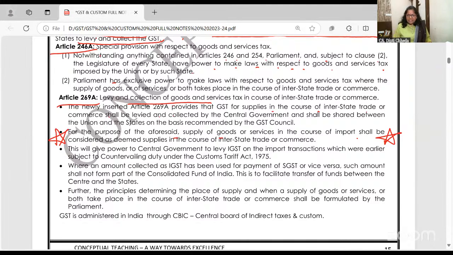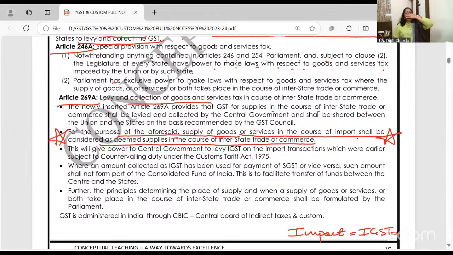When we do the third class on supply. For the purpose of aforesaid supply, goods and services in the course of import shall be treated as interstate supply. GST. I want all of you to write. Import of goods is treated as IGST, interstate supply, and GST is levied. Ma'am, on import we are already paying customs duty. Okay, we want to discourage import, we want to encourage export.